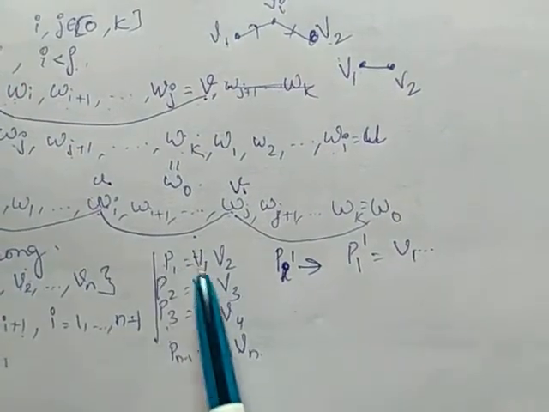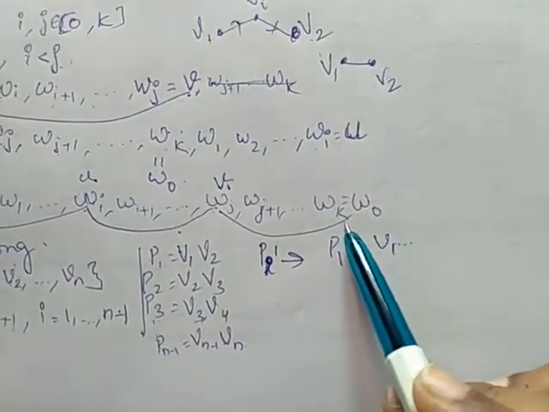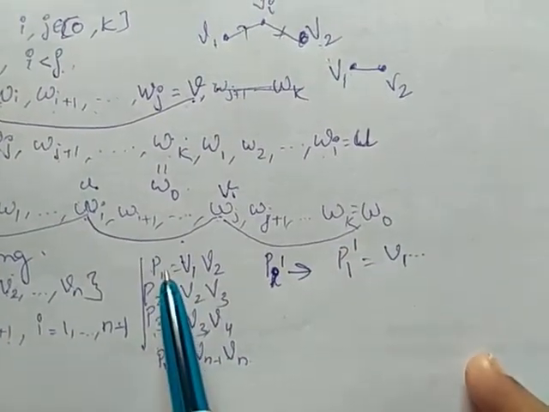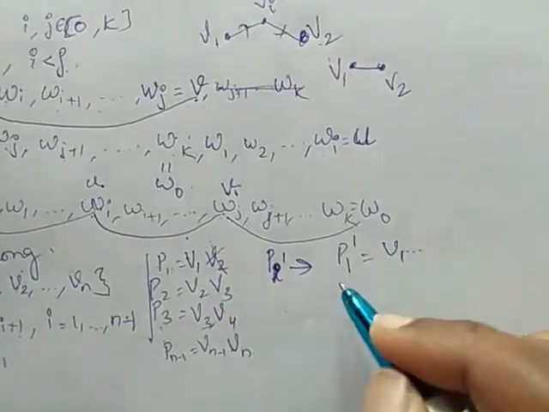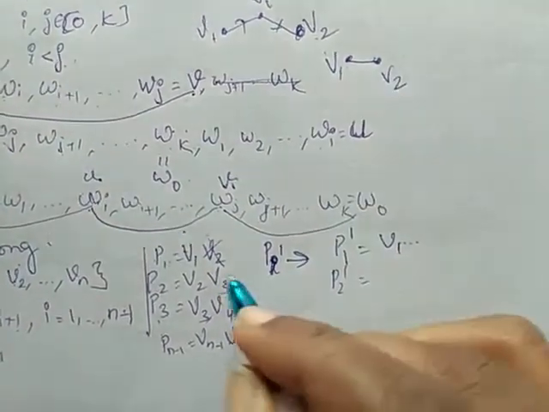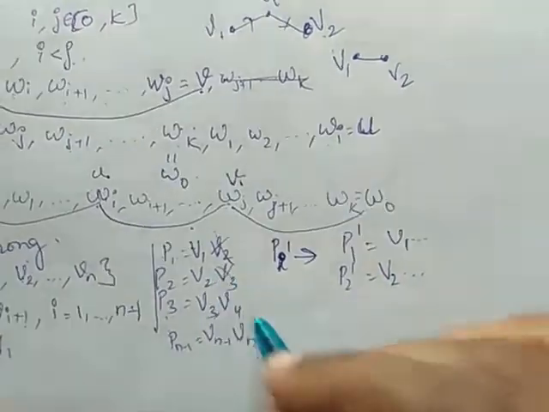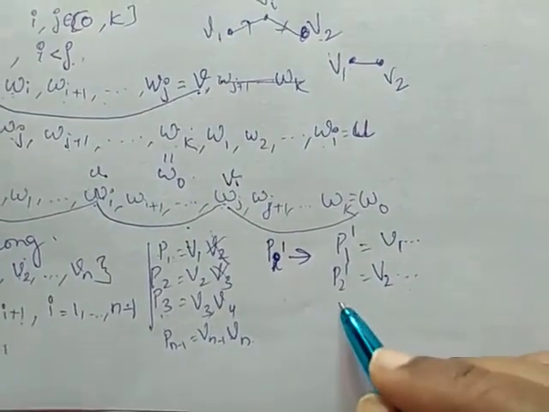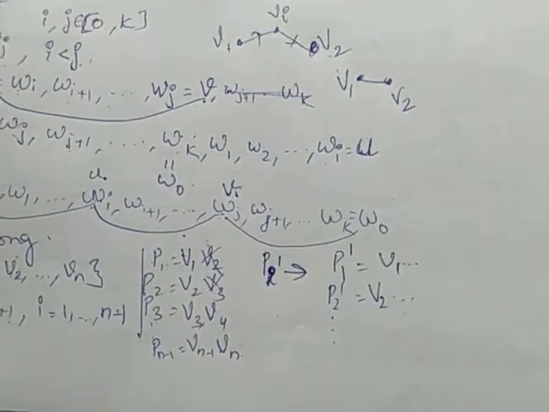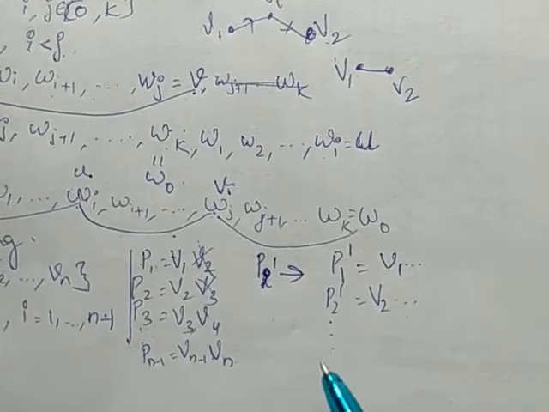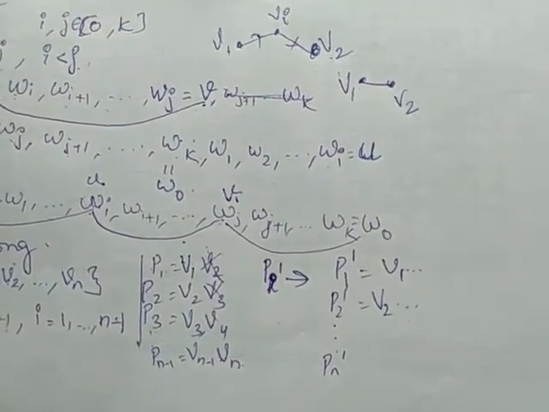But there exists a path between all the vertices. So, P1 dash is the P1 path by removing the last vertex. Similarly, P2 dash is the P2 path by eliminating the last vertex V3. Similarly, P3 dash, P4 dash, etc. Similarly, Pn dash is eliminating the last vertex in Pn.